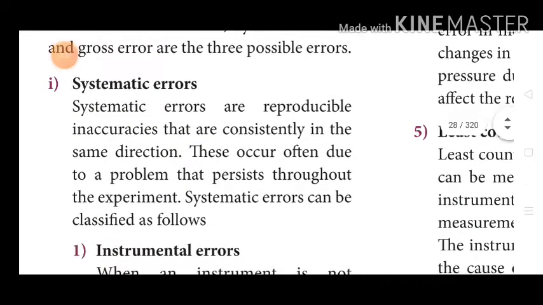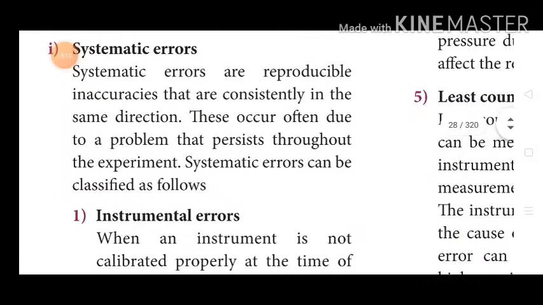First one is systematic error. Systematic errors are reproducible inaccuracies that are consistently in the same direction. That means this error takes place repeatedly. These occur often due to a problem that persists throughout the experiment. That means this error will take place throughout the experiment. Systematic error can be classified as follows.